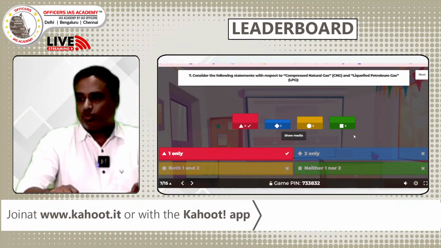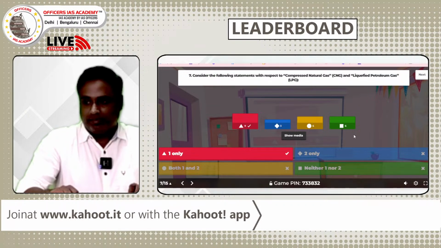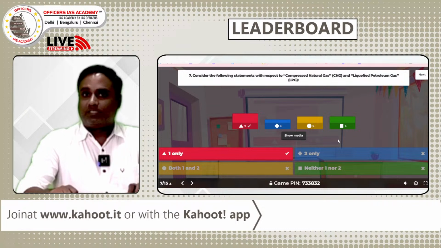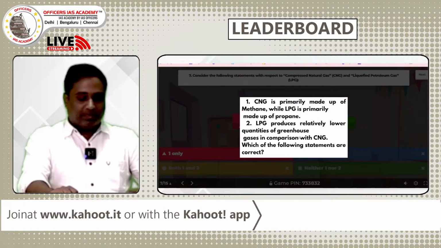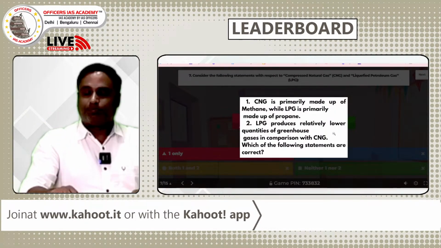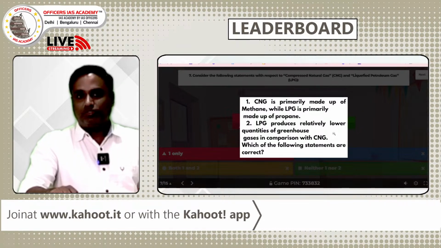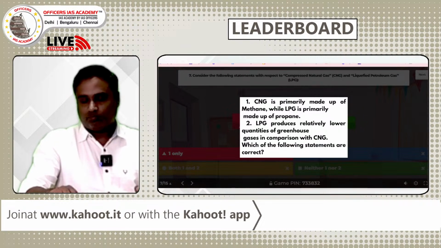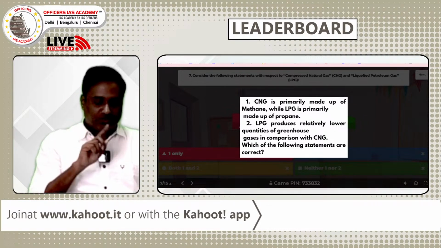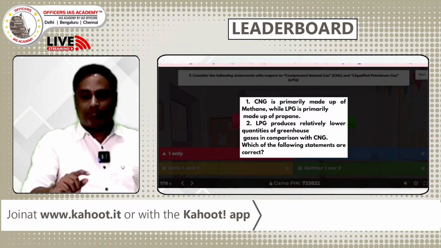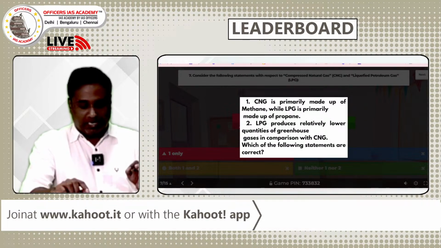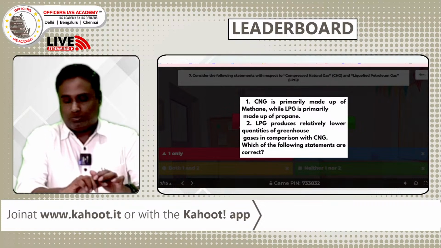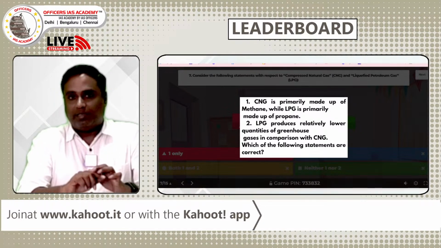The correct answer, the total number of people who answered A, is 9. Many answered, but this is obviously the right answer. Only one statement is correct. Statement number 1 is correct: CNG is primarily made up of methane, while LPG is primarily made up of propane. That is absolutely correct. In the second statement, CNG and LPG are swapped. The correct statement would be: CNG produces a relatively lower quantity of greenhouse gases compared to LPG. So the second statement is wrong, and answer A is correct.